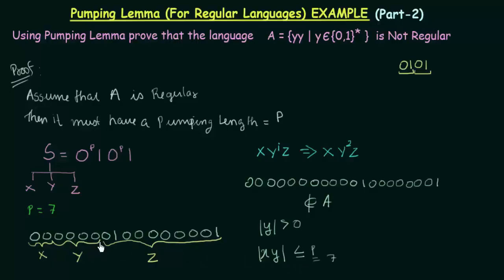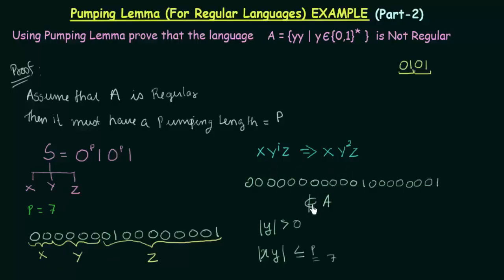One thing you have to note is that it should be less than or equal to 7. So if I choose my y in such a way that the y lies ahead of this 1, then this condition will not be satisfied. The length of x and y together will become greater than 7, but 7 is my pumping length, and that is not allowed. So when you divide this into x, y and z, you should make sure that for this particular example y should contain only zeros. If it contains 1, then this condition will fail.